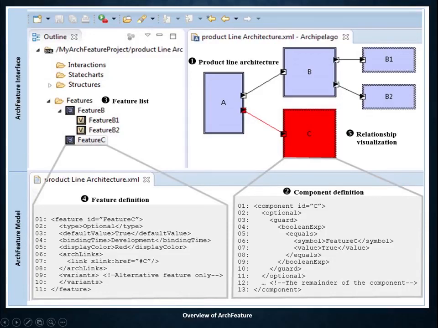On the bottom half of this slide, we see the underlying model that we used in modeling both features and product line architecture. We also integrated the specification of features and the specification of the product line architecture in a single model.